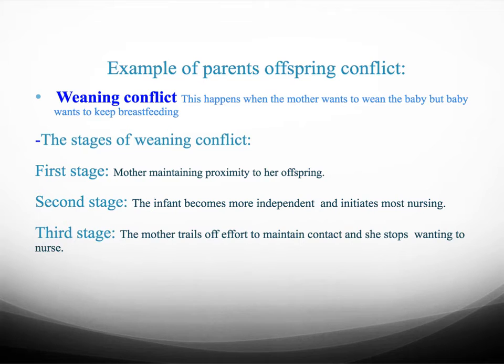There are three stages of weaning conflict. In the first stage, the mother maintains proximity to her offspring by following him, restraining him from leaving her, and initiating nursing bouts. In the second stage, the infant becomes more independent and initiates most nursing. And in the last stage, the mother trails off her effort to maintain contact and she stops wanting to nurse.